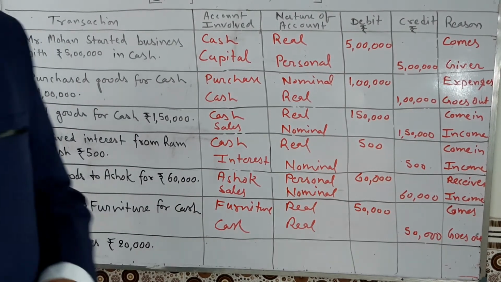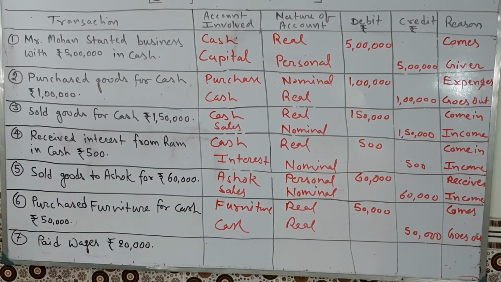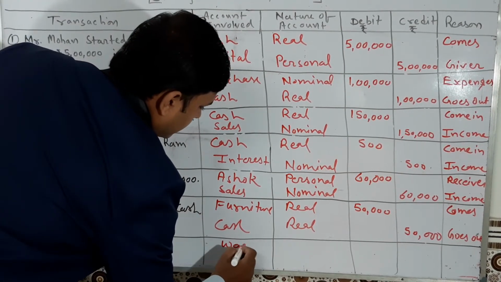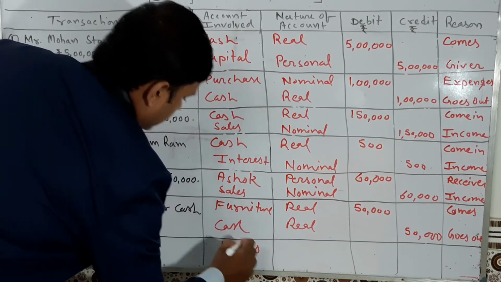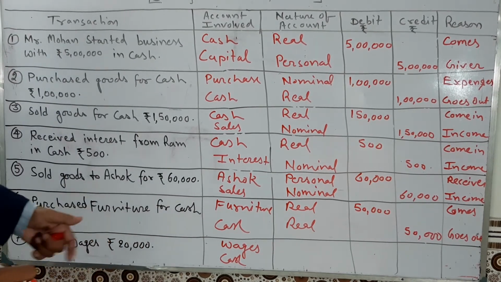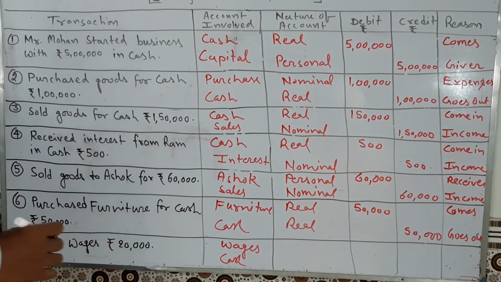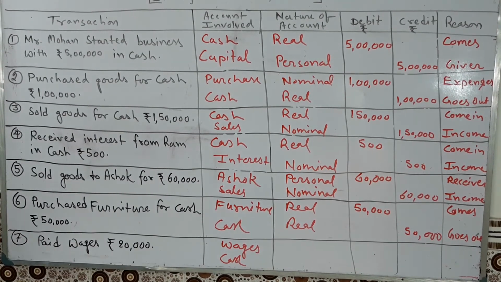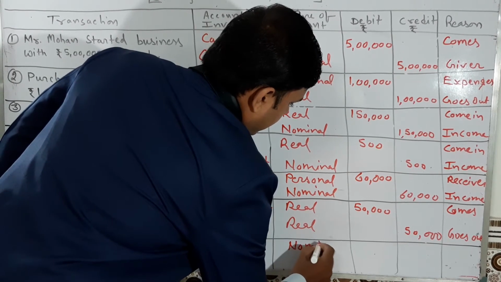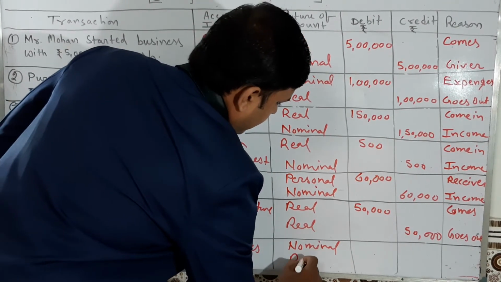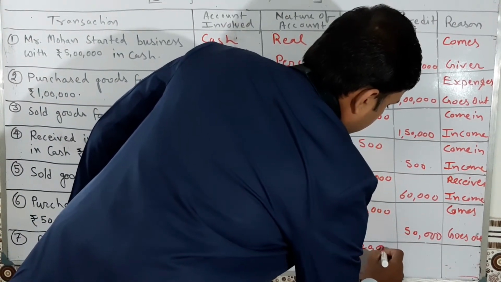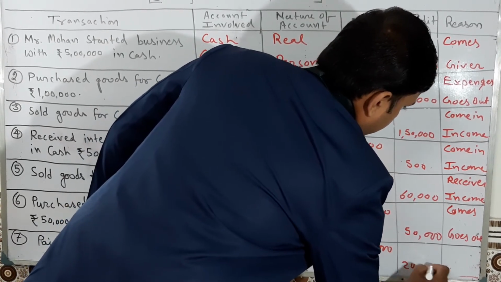Paid wages, so wages account debit to cash. Wages and cash. So wages is what? A nominal account. Wages, salary, interest, all are nominal accounts. And cash, you know very well, is a real account. The amount given is 20,000 and 20,000.